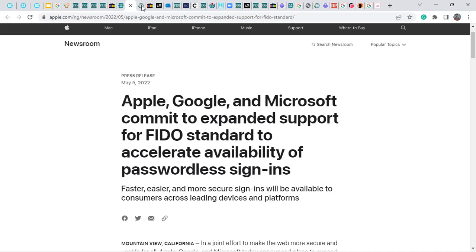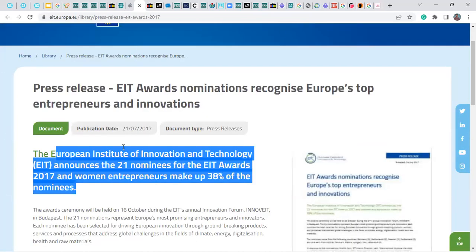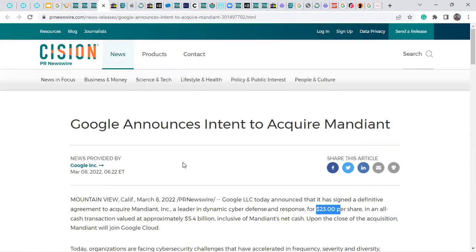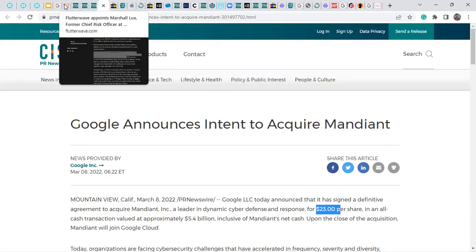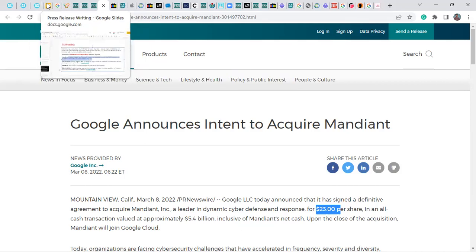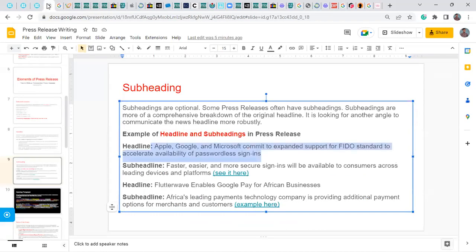Again, the idea of sub-headline in press release is just to break it down so that people can capture the message, but not all brands use sub-headline. There's no sub-headline in this particular press release, for example. So it is not compulsory. In fact, on a scale of 1 to 10, there are only about 3 to 4 press releases that have sub-headlines. So more like less than 30%, let's say 30%. But then some sub-headlines come in handy.